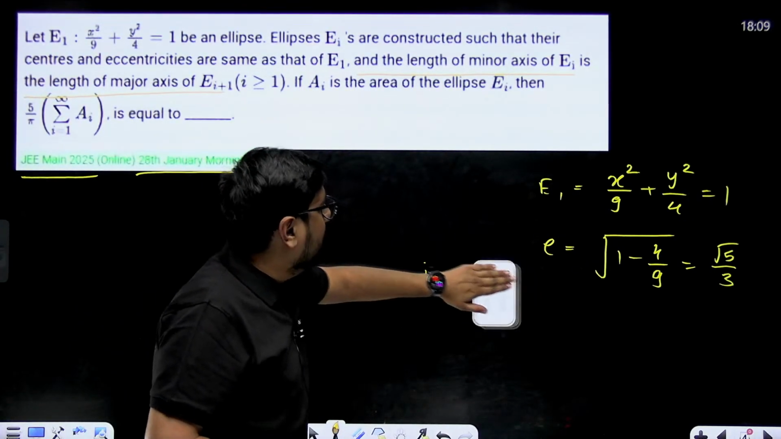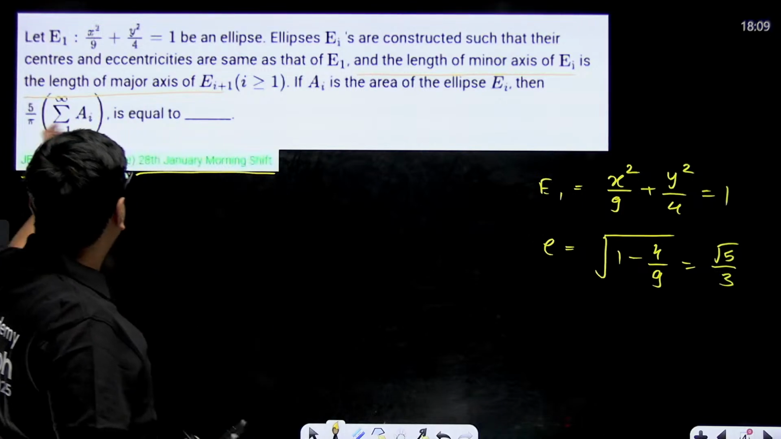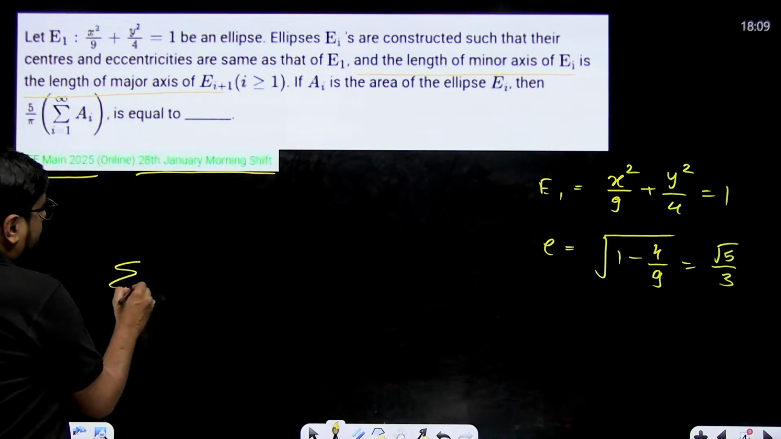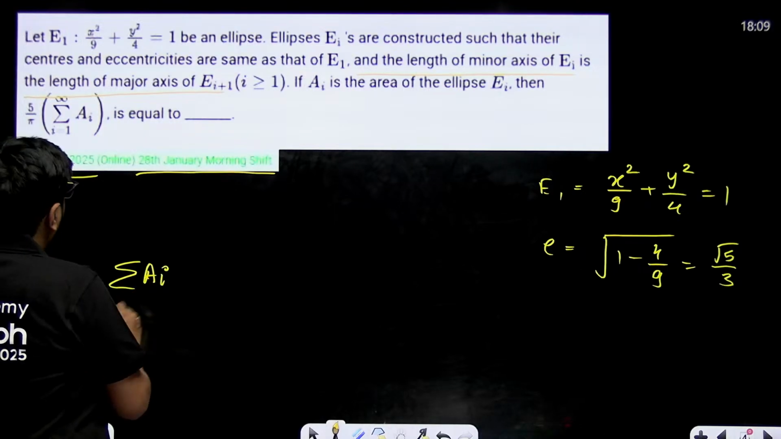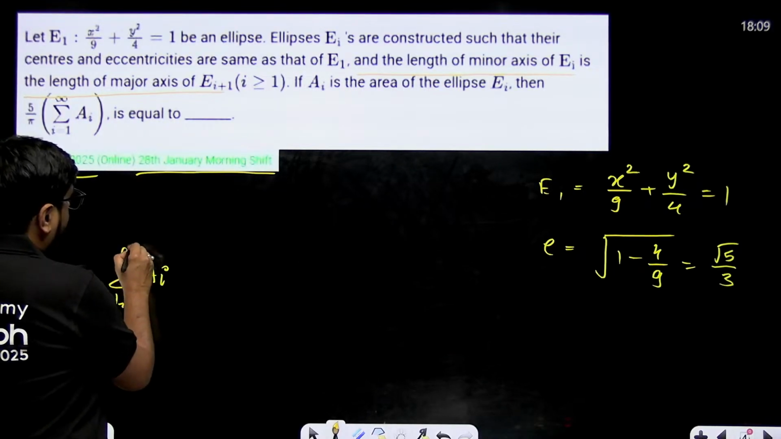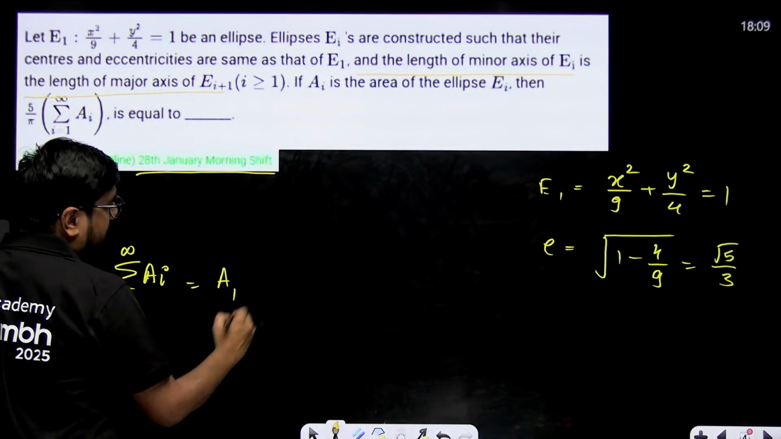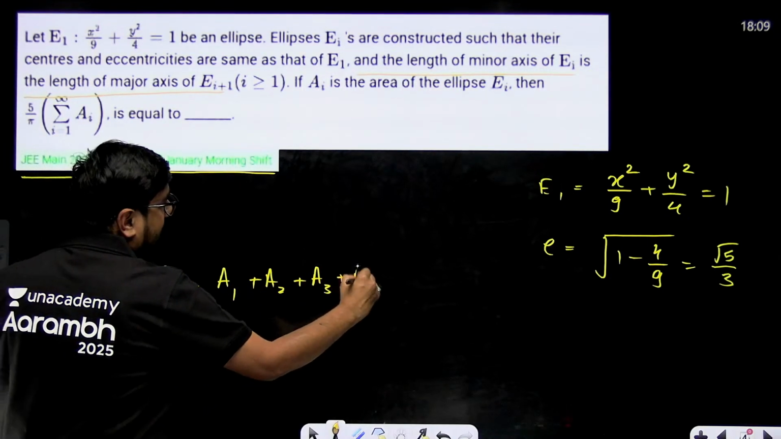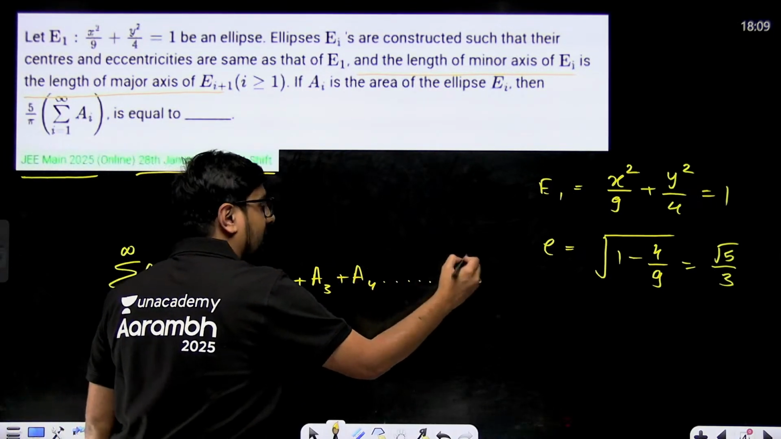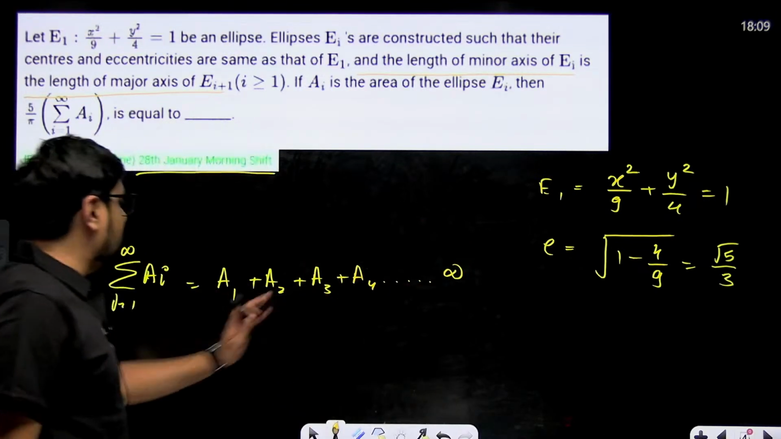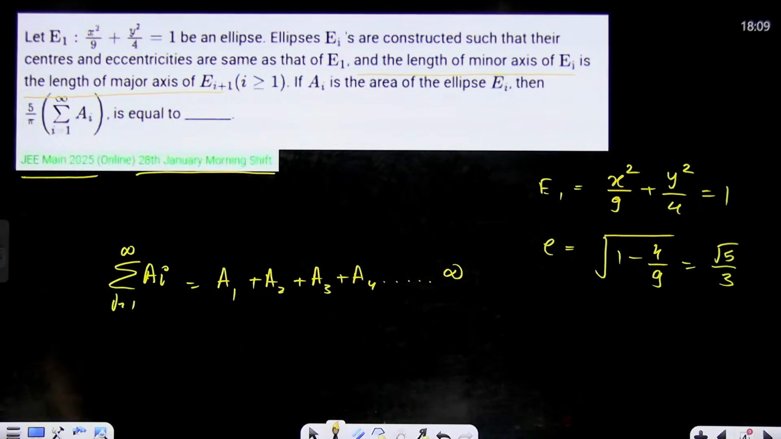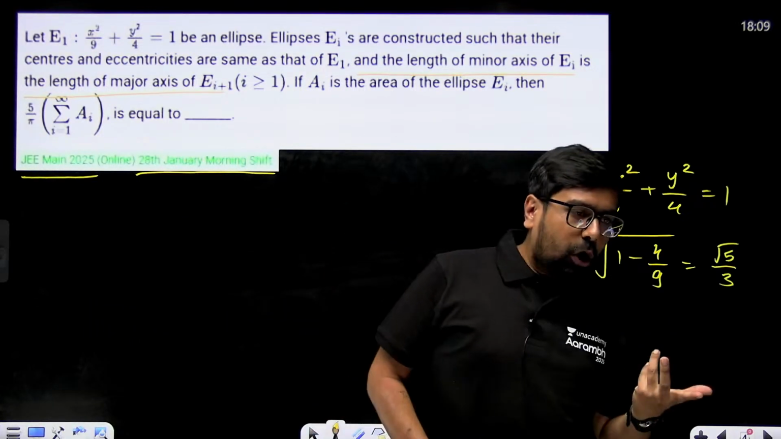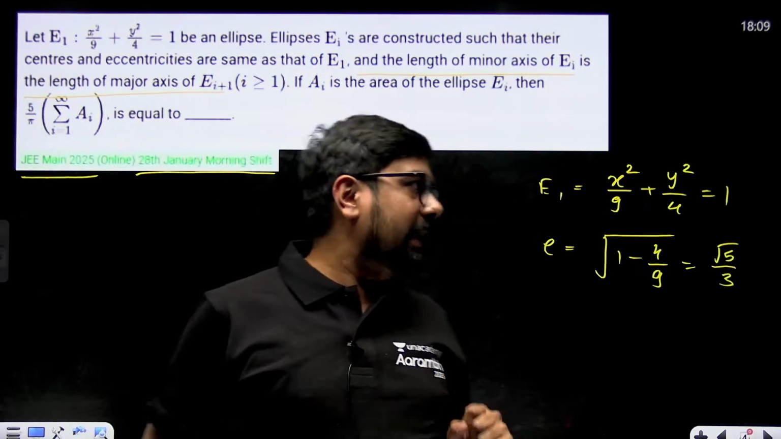But here what do we need to find? We'll need to find the pattern. So A1, A2, A3. It is asking us to find sigma Ai from i equal to 1 to infinity. That means it is asking us the area of the first ellipse plus area of the second ellipse plus area of the third ellipse plus area of the fourth ellipse and so on till infinity. This is what it is asking us to find. Again, the question looked horrible, but it became understandable now.